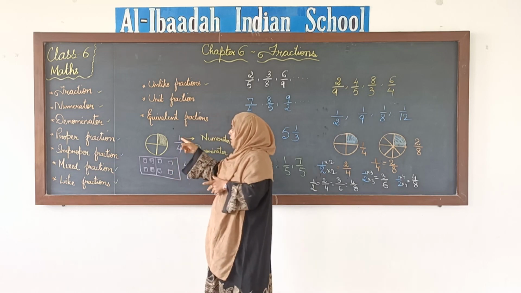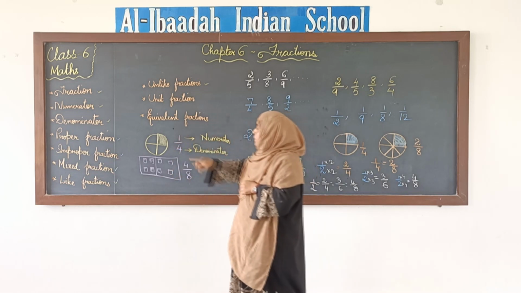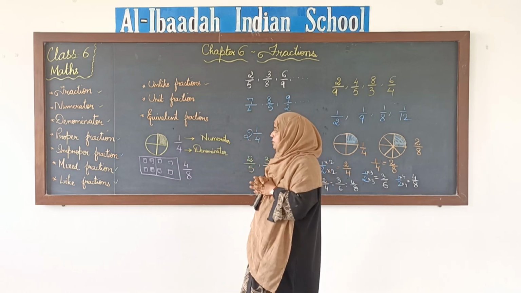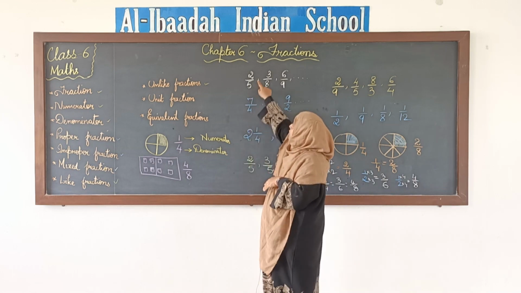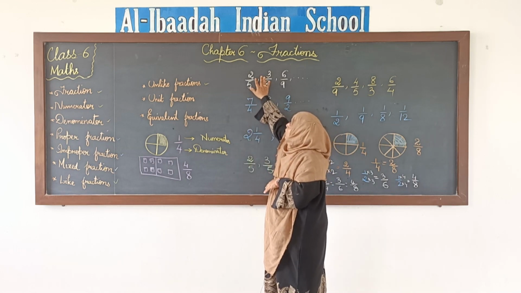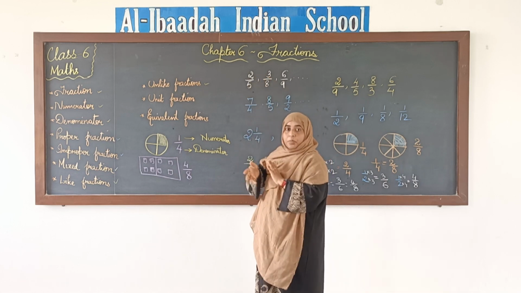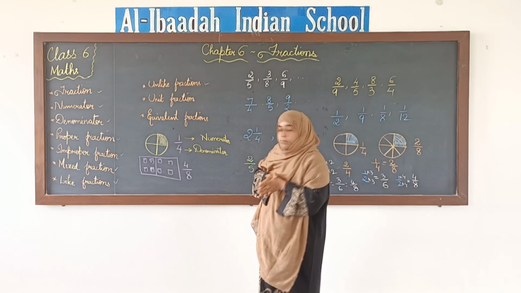Then numerator, the number that is written above the line, and the number that is written below the line, we call it denominator. Next, proper fraction. When we have fractions with a smaller numerator than the denominator, we call those fractions proper fractions.